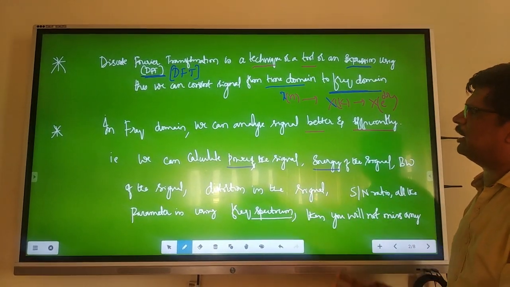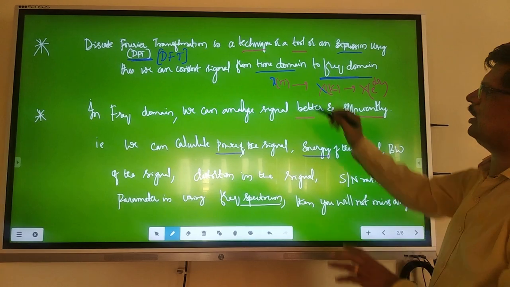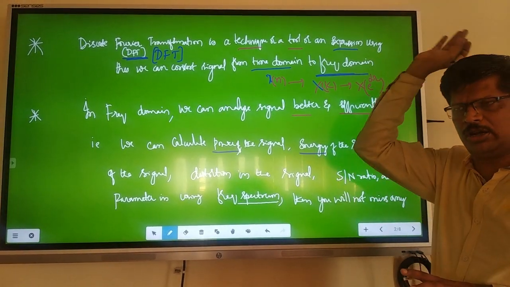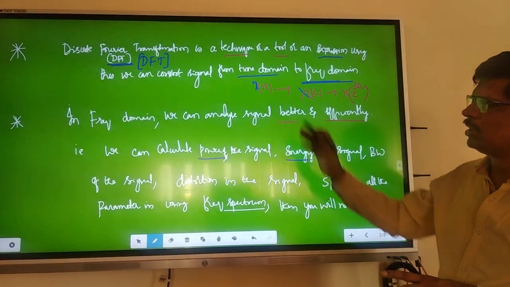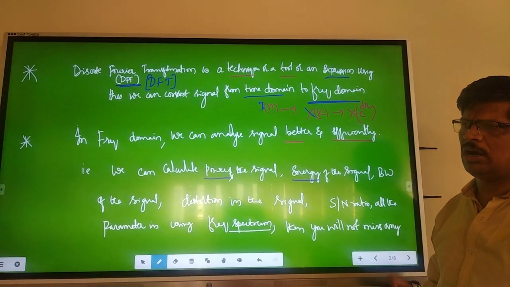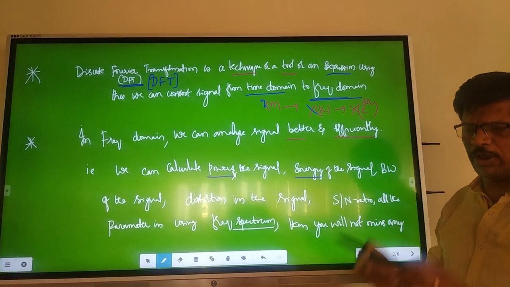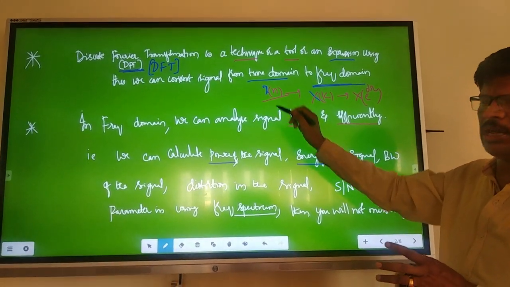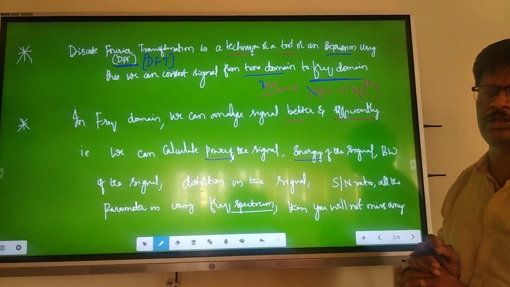We can't analyze signals efficiently and better in the time domain. That is possible only if one channel is there, like Doordarshan 40 or 50 years back. Nowadays it is not one channel, it is 100 channels. Each house has many mobiles, each person has 2 mobiles, and so many channels are there. You can't use time domain representations of transmissions.